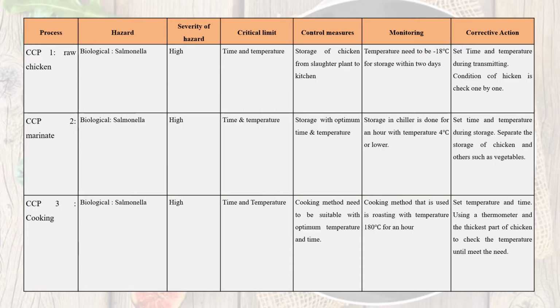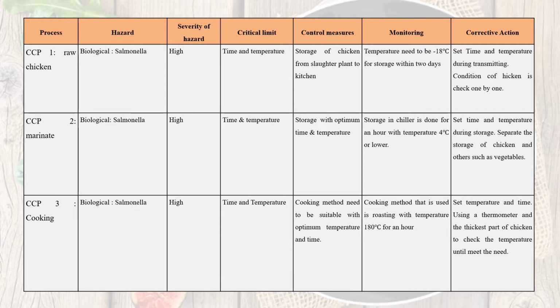For CCP1, the process of raw chicken, the hazard is a biological hazard, which is salmonella. Severity of hazard is high. Critical limit is time and temperature. Control measure is storage of the chicken from the slaughter plant to the kitchen. To monitor, the temperature needs to be negative 18 degrees Celsius for storage within 2 days. The corrective action for this step is to set time and temperature during transmitting. The condition of the chicken needs to be checked one by one.